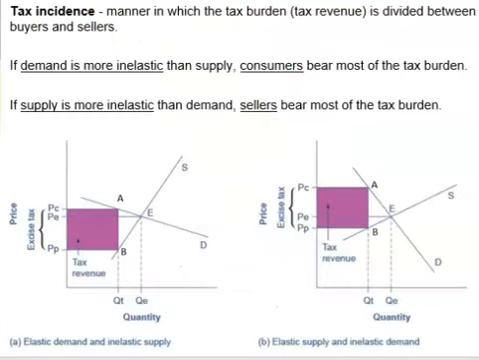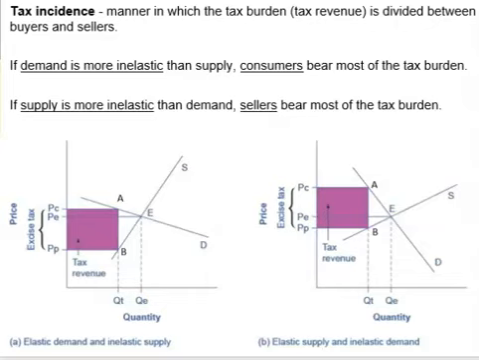Tax incidence is the manner in which the tax burden or tax revenue is divided between buyers and sellers. If demand is more inelastic than supply, consumers bear most of the tax burden. That means most of the tax revenue for the government comes from consumers. If supply is more inelastic than demand, sellers bear most of the tax burden. That means most of the tax revenue for the government comes from sellers.